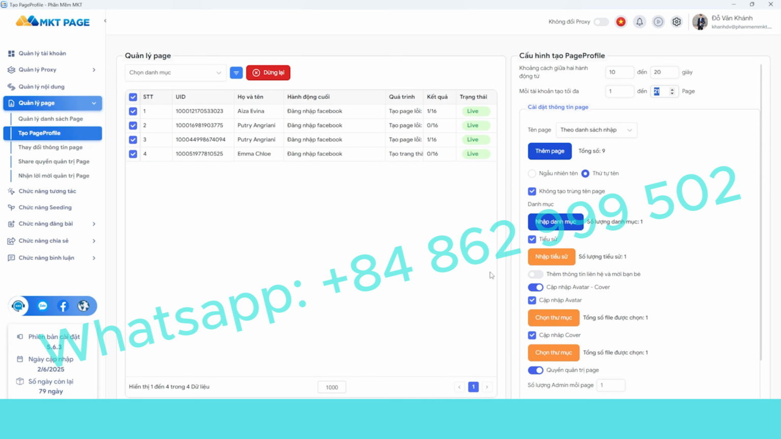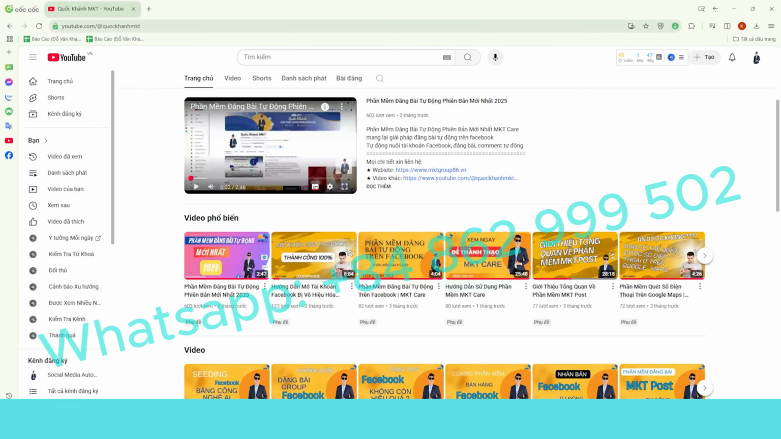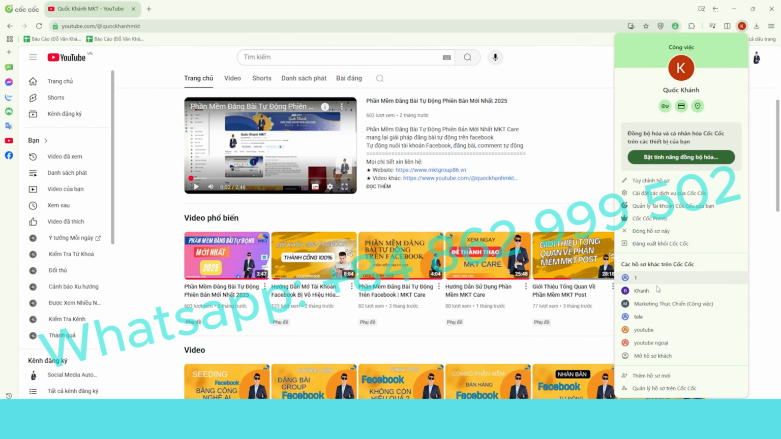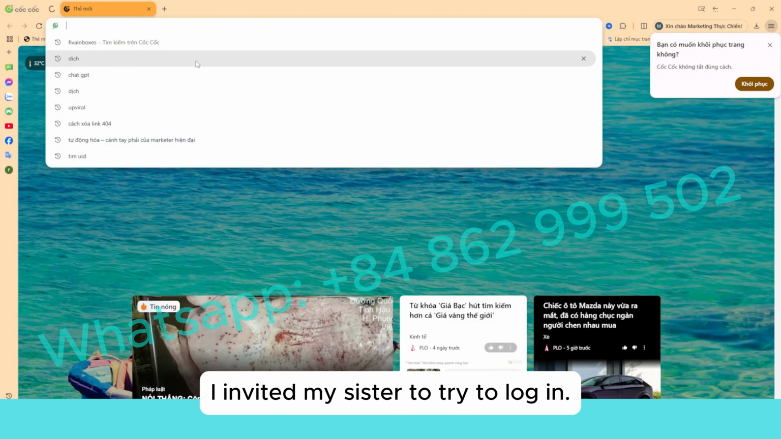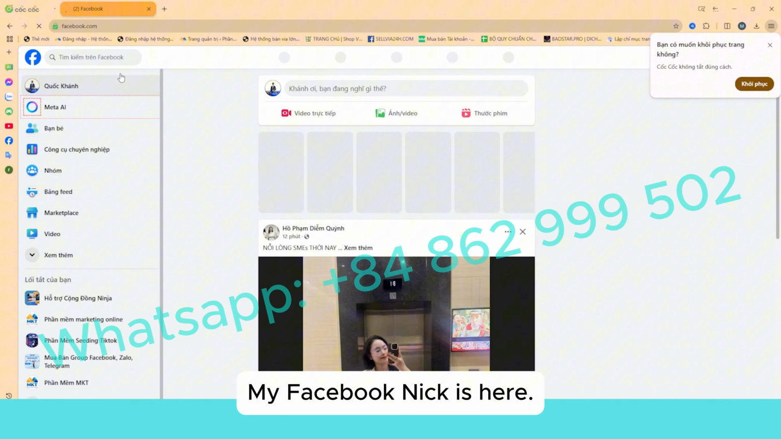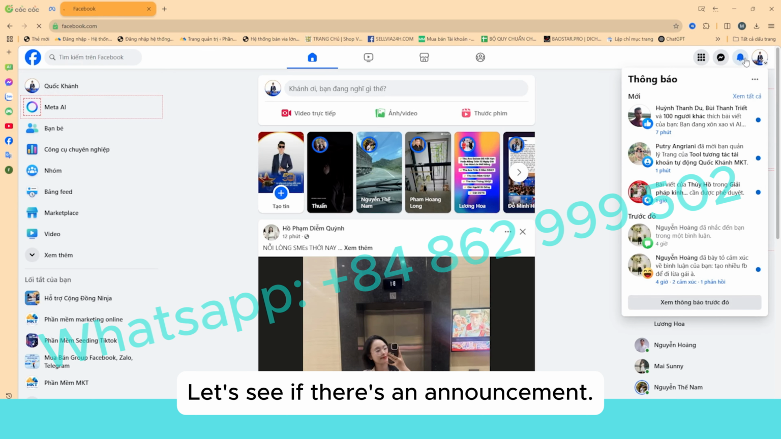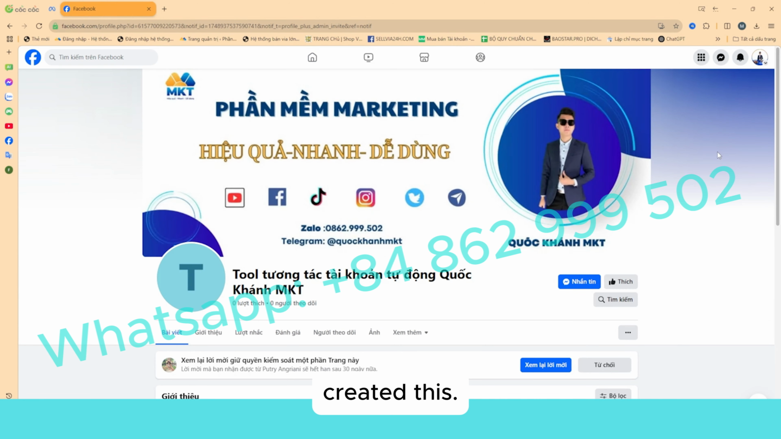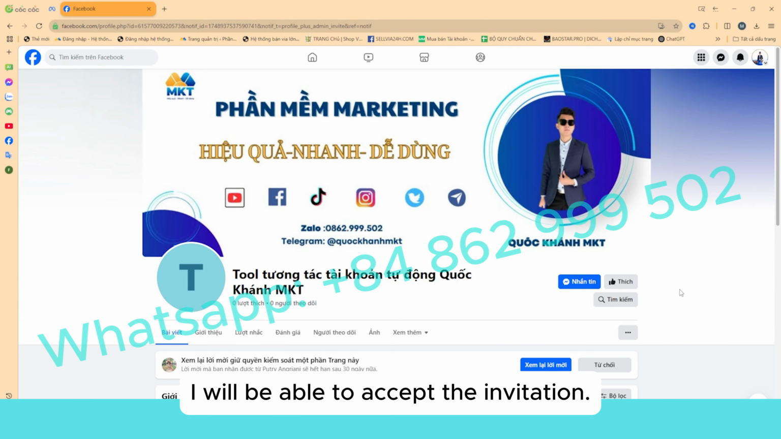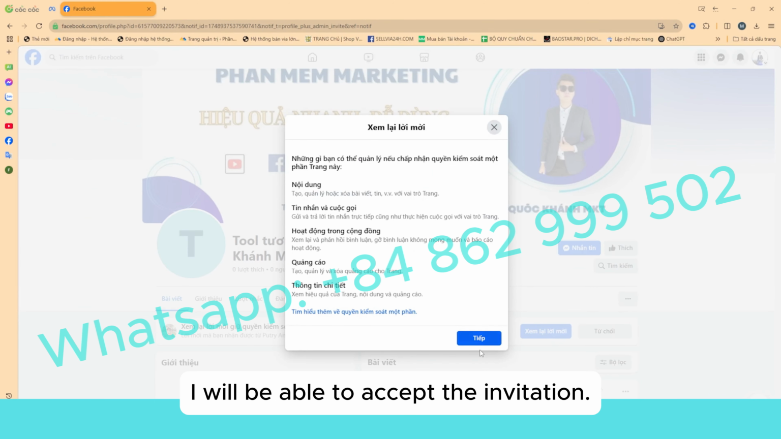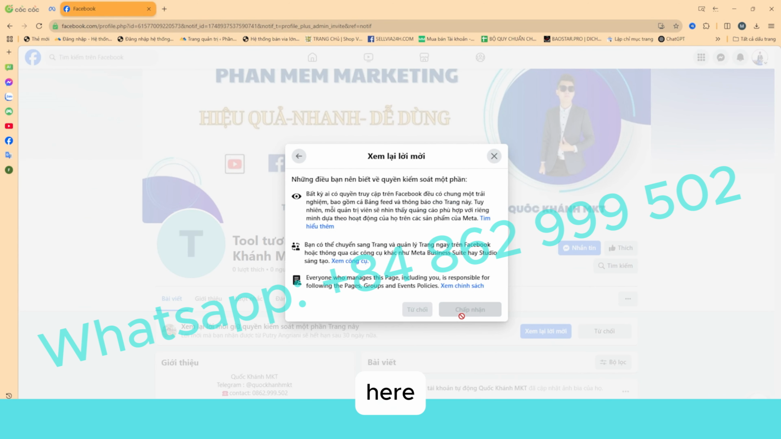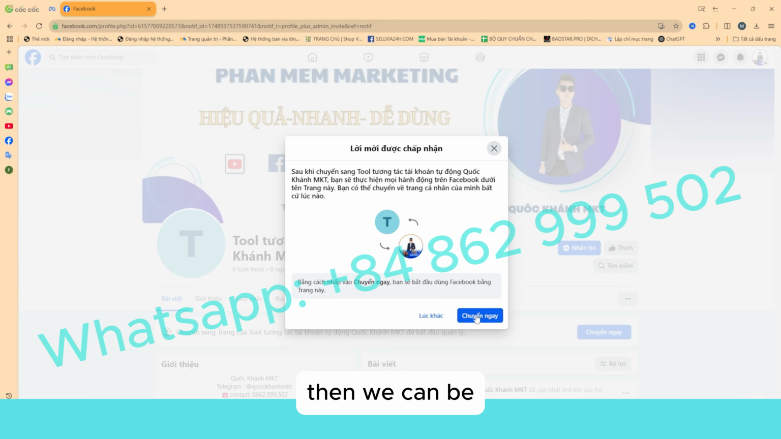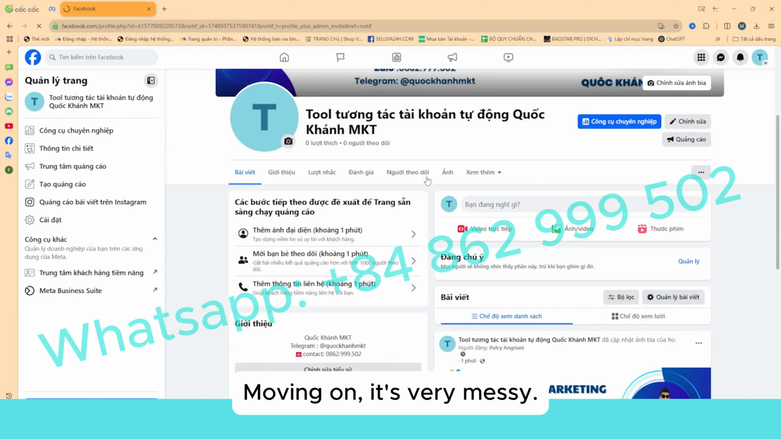I will check this now. It's not because the software couldn't create it, it's because the nick couldn't make it. I invited my sister to try to log in. My Facebook nick is here. Let's see if there's an announcement. Here's which one it was. Once it's created, I will be able to accept the invitation. And that's when we use software that lets us create. Moving on, it's very messy.